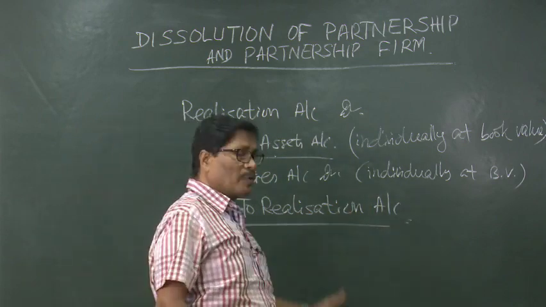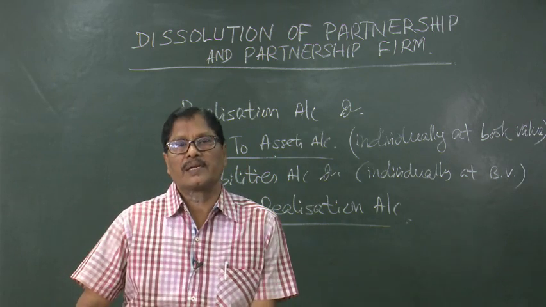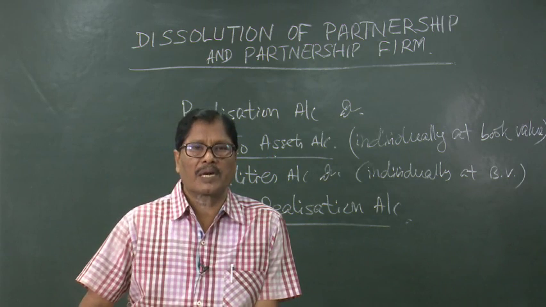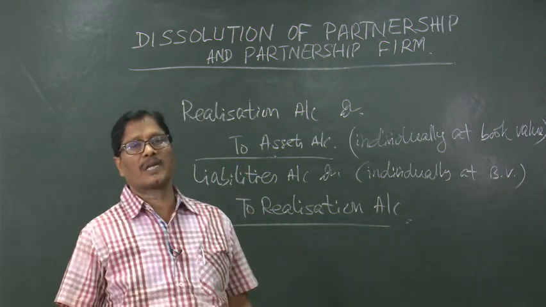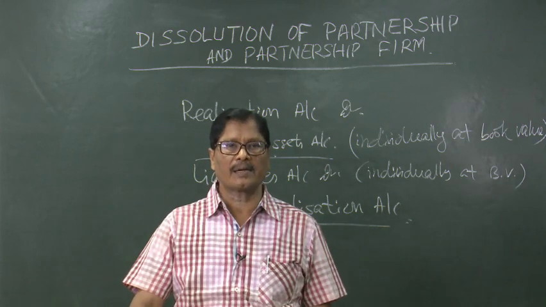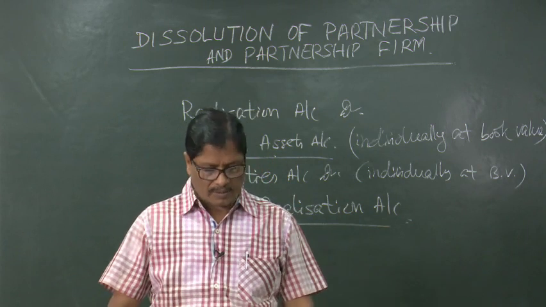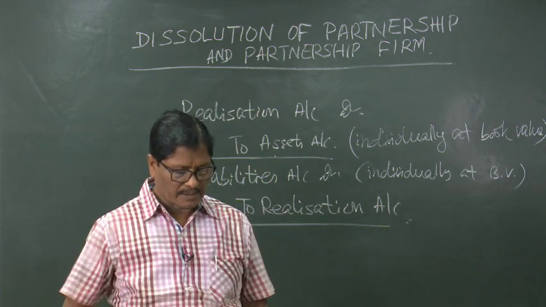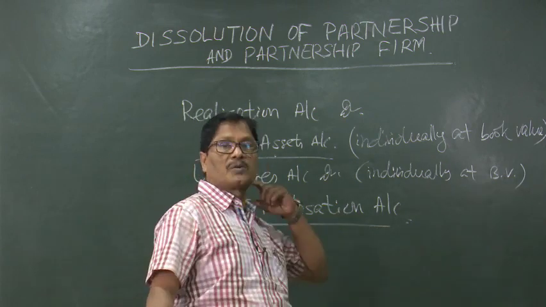So, this is just the opposite entry. Here, liabilities means only the outsiders' liabilities. We will take creditors, bills payable, bank overdraft, etc. But we cannot take the accumulated profits appearing on the liability side of the balance sheet, like general reserve, reserve fund, etc. That will not be taken into account. So, this is regarding the liabilities. Similarly, the provision for doubtful debts also can be transferred here to the realization account.